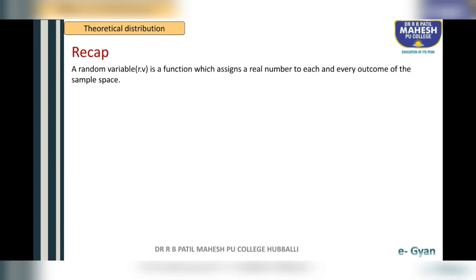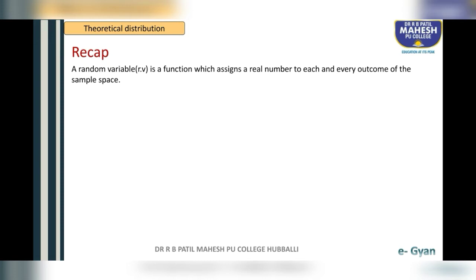See here, students, recap. In first year you already studied random variable. So what is a random variable? A random variable is a function which assigns a real number to each and every outcome of the sample space.